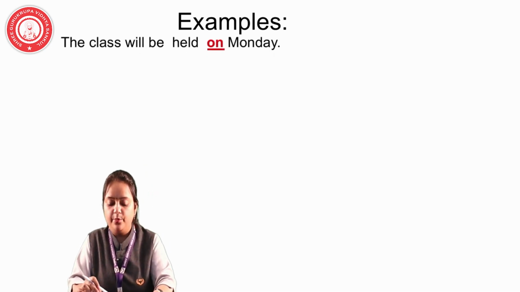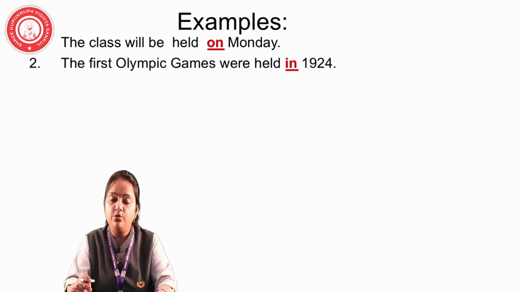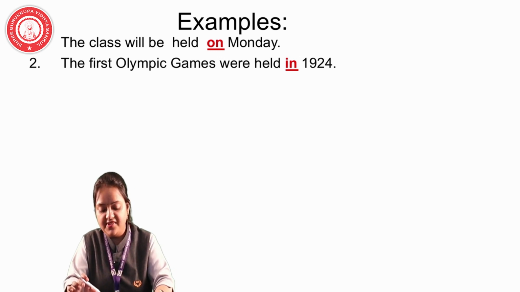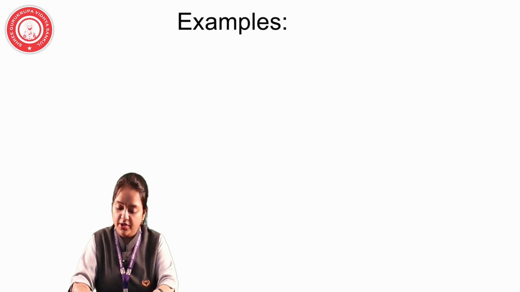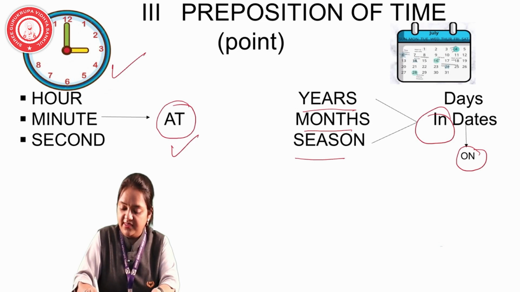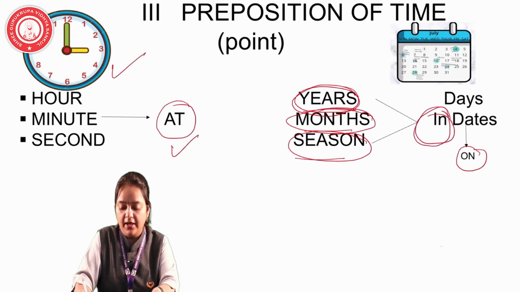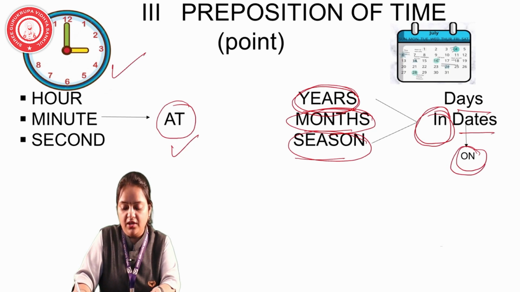Now let's have a few more examples related to this. The class will be held dash Monday. So it is a day, and with the day we use on. The first Olympic Games were held in 1924. With the year, what are we using? Year, month and season, we are using in. And with days and dates, what are you using? On.